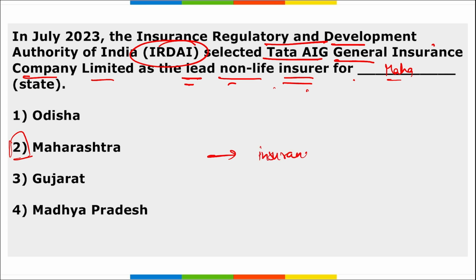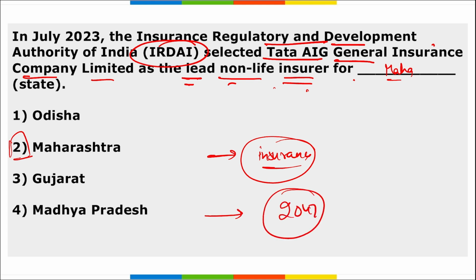That means all of the Maharashtra people should be covered with insurance by 2047 under the vision of Maharashtra, that is insurance for all by 2047. Correct? Also, Tata AIG will assist in promoting the adoption of the flagship government scheme, that is Pradhan Mantri Jan Arogya Yojana in the state of Maharashtra.